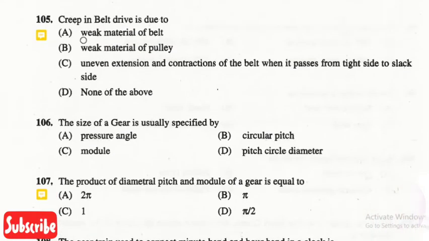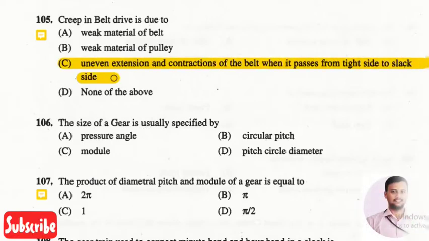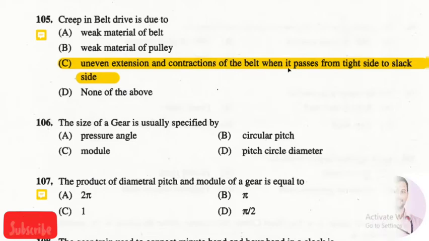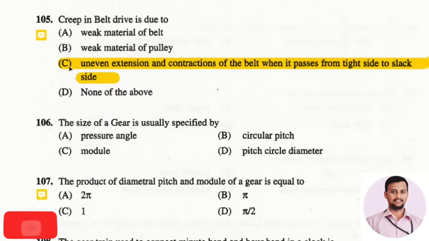Question is, the creep in the belt drive is due to. The right answer is option 3, that is uneven extension and contraction of a belt when it passes from the tight side to the slack side. So there is a relative motion between the belt and the pulley surface. This phenomenon is called creep. And this creep is due to the elastic property of a belt.